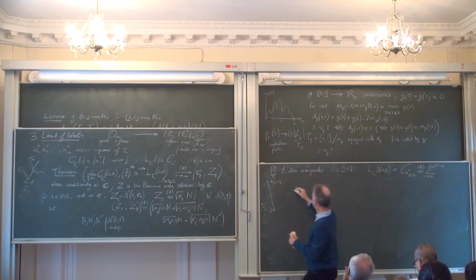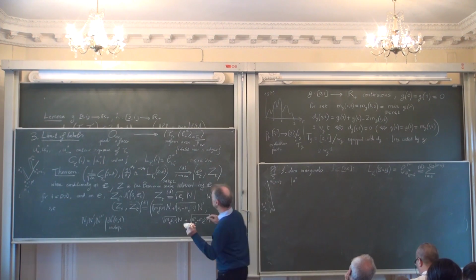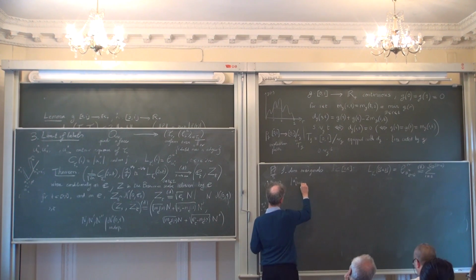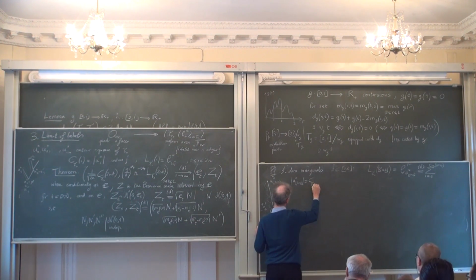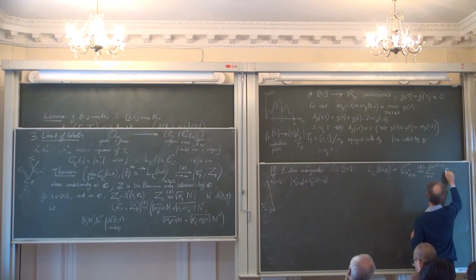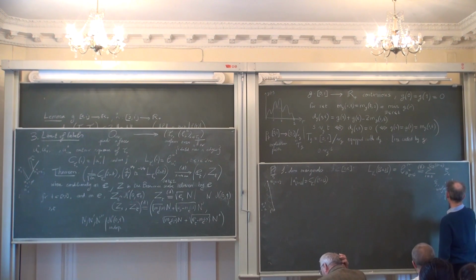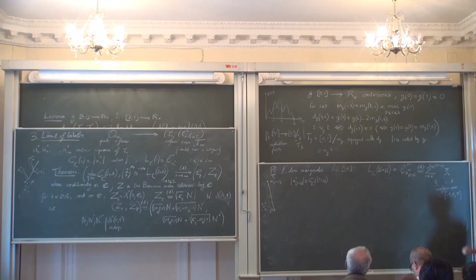I remind you that by definition, the height of this vertex is what I call C_{2ns}, where the xi's are IID and uniform over -1, 0, 1, so they take each of these values with probability 1/3.